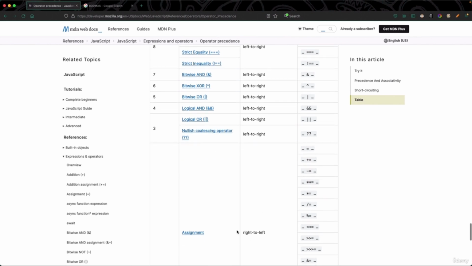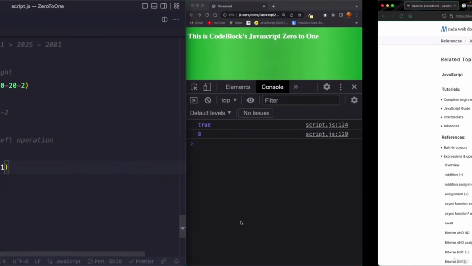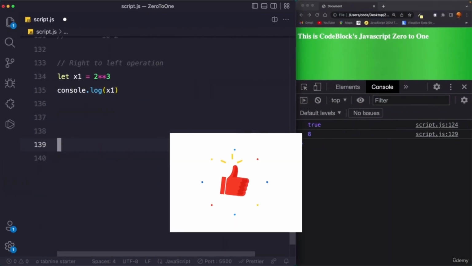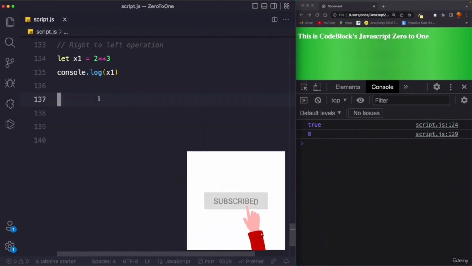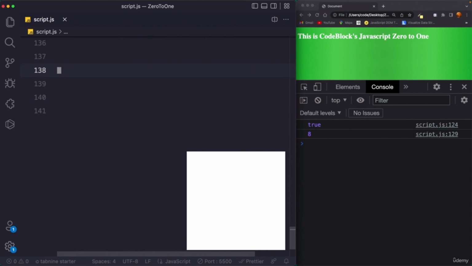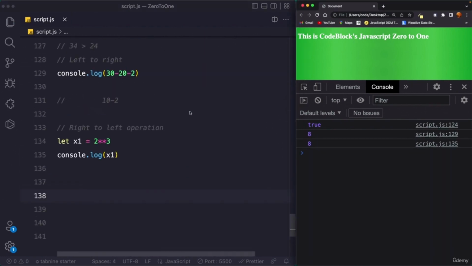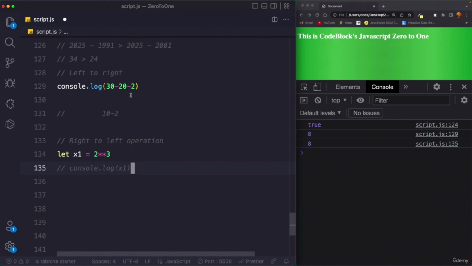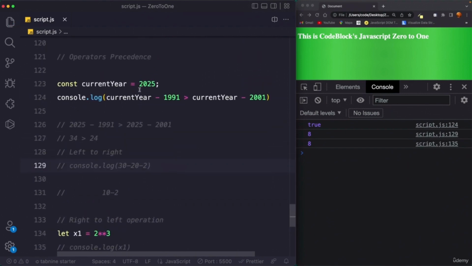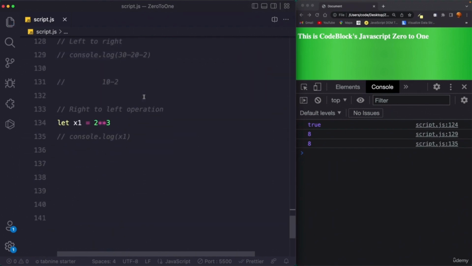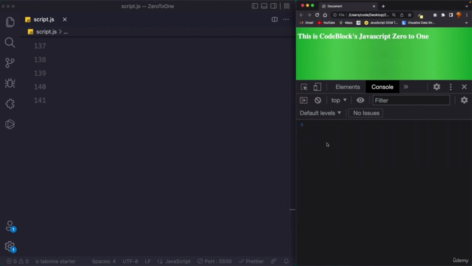So assignment is actually right to left, right? Now how does this actually work? Again, we are talking about assignment. This is going to be a little bit confusing, but trust me, I'll try my best to make it very easy for you to understand. So now let's declare, first of all let's reload it, and get rid of the output, otherwise it will disturb us in the console. So comment this out, reload, crystal clear.